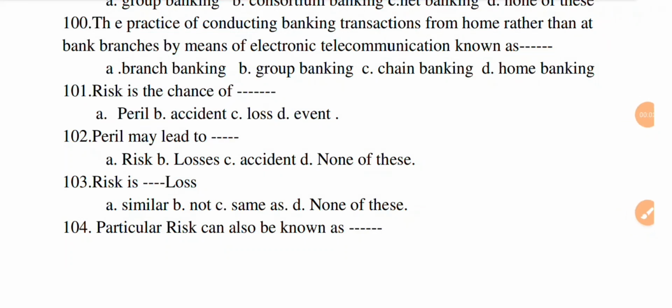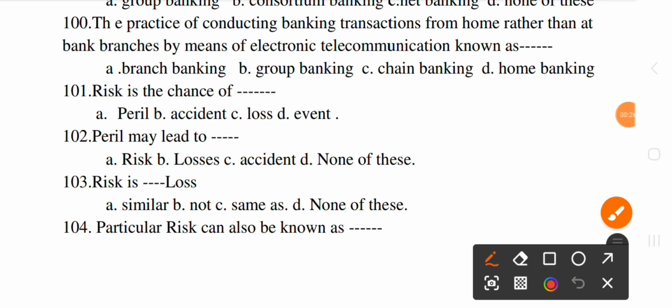The next question, risk is the chance of dash. Option A peril, option B accident, option C loss, and option D event. The correct option is C loss. The next question, peril may lead to dash. Option A risks, option B losses, option C accident, and option D none of this. The correct option is B losses.